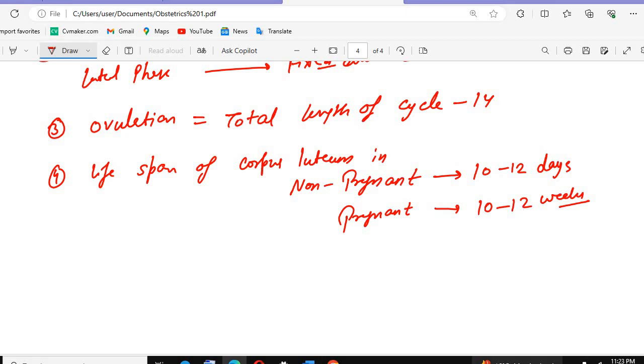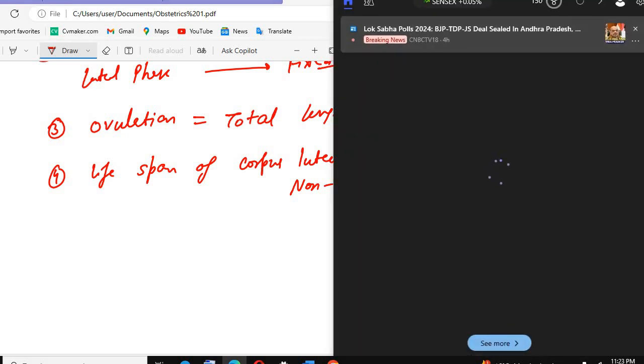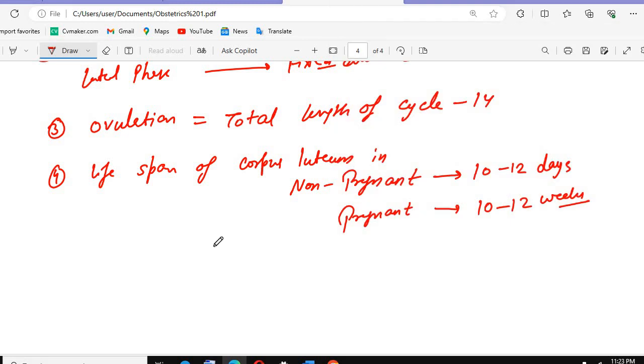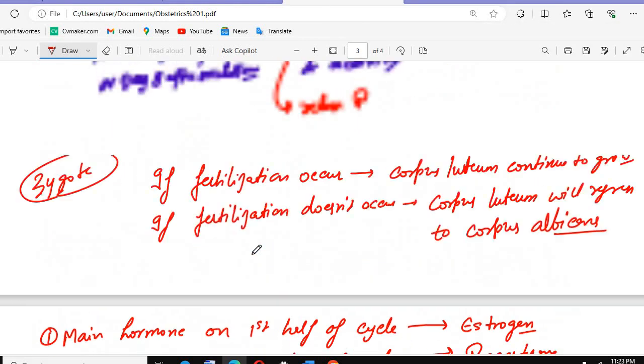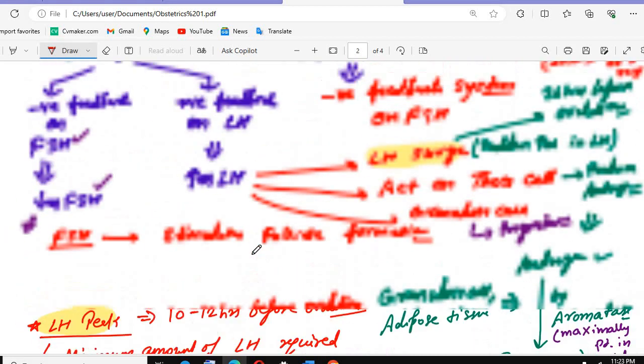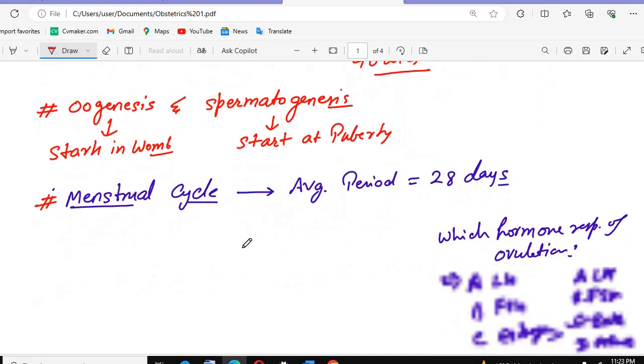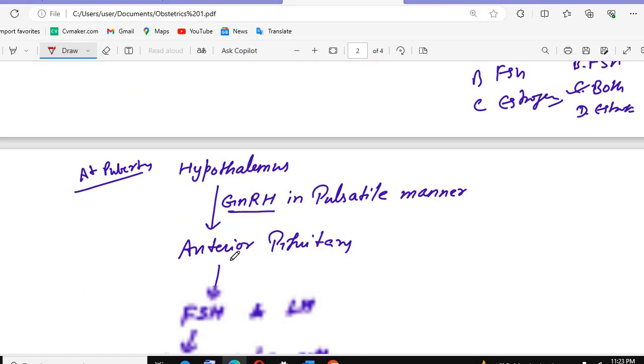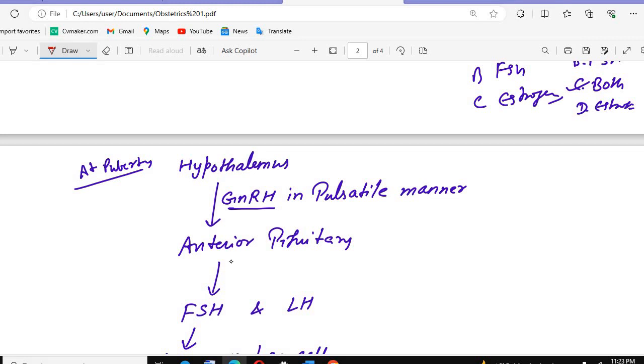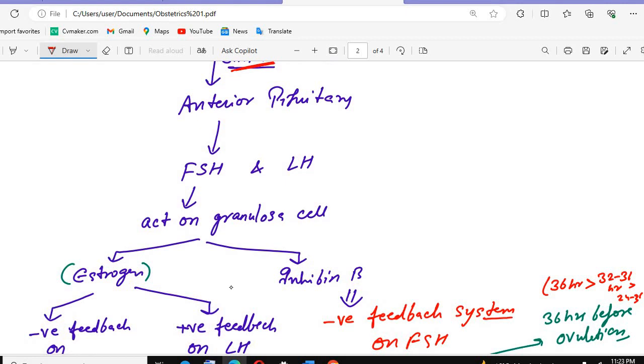You need to understand this. Now let me repeat these things. We studied term pregnancy, this one you will do, I know. Menstrual cycle has an average period of 28 days. At puberty we have the hypothalamus-pituitary actions. The hypothalamus will release GnRH in a pulsatile manner, and it will act on the anterior pituitary, which will release FSH and LH. This FSH and LH will act on the granulosa cells.